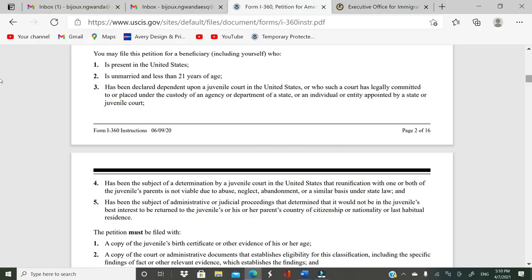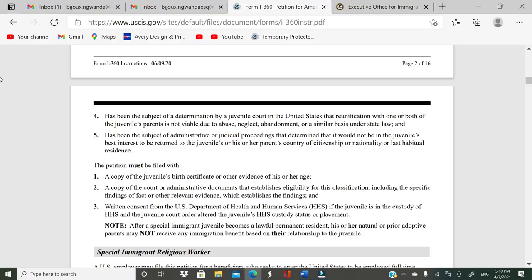Those individuals have better chance to actually file this petition and get it resolved. Okay, and then later on adjust status to a green card status.